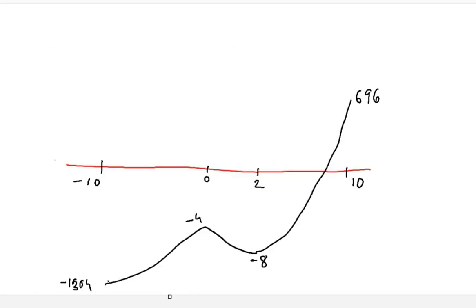Geometry of this function, if you plot the function, you can see that the function is going like this. At minus 10, it has a huge negative value, minus 1304. And then there exists a local maxima at 0, which is minus 4. And then at 2, it has a local minima, so it comes down and takes the value minus 8 at 2. And then again at 10, it goes to a very huge value, 696. So this is an approximate shape of the graph.